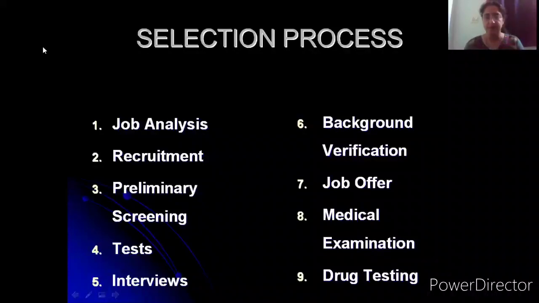Then have a look at the sixth point here. You have something known as background verification. Once the candidate qualifies the tests and the interviews, many times companies face a problem where they have taken in candidates, but 20 to 25% of candidates, this statistic reveals in many companies, have given fake information in their resume.